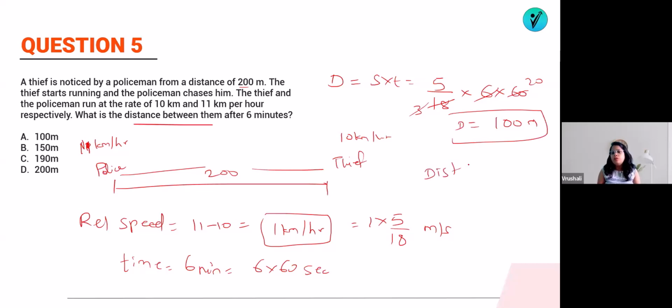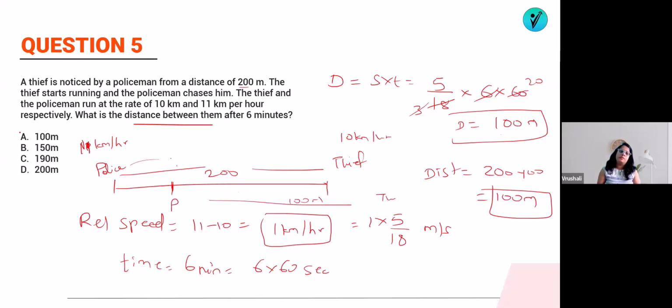The distance between them will be equal to 200 minus 100, which means 100 meter of distance will remain, because 100 has already been covered. So in between them, suppose the policeman will be here and the thief will be somewhere here. So this distance will be 100 meter after 6 minutes. So the answer will be option number A, that is 100 meter.